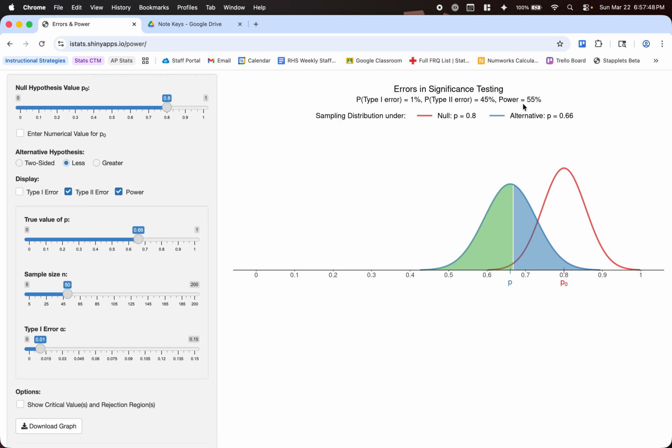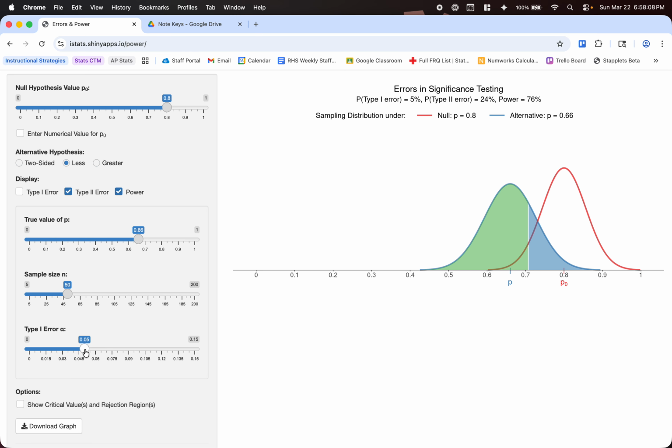So if we want to increase that power, the probability of making a correct decision here, knowing that the alternative is true, we're going to have to increase our type 1 error, our alpha value. You can see there that it is increasing.